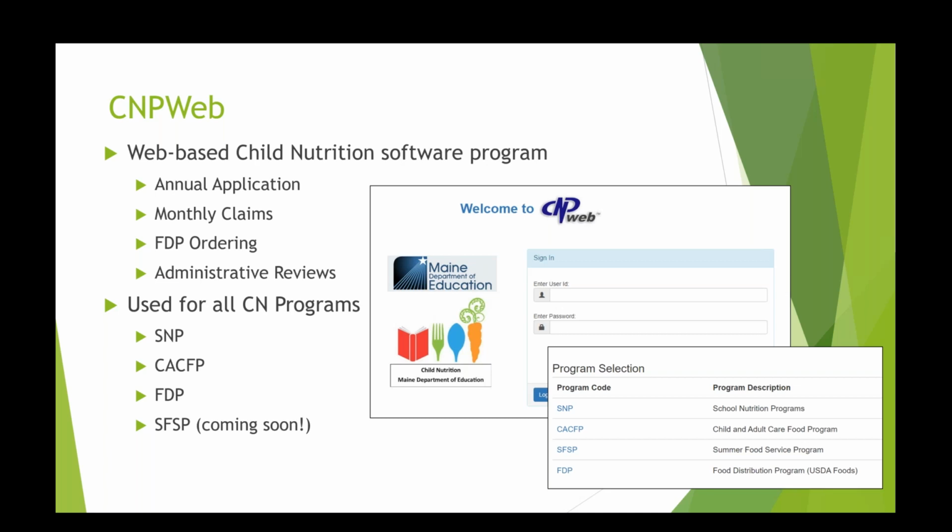In CNPWeb is where sponsors can complete their annual application to participate in any of these child nutrition programs. It's also where they complete monthly claims for reimbursement, order their USDA foods through the Food Distribution Program, and complete documentation related to their administrative review. This is the program that replaces NEO.